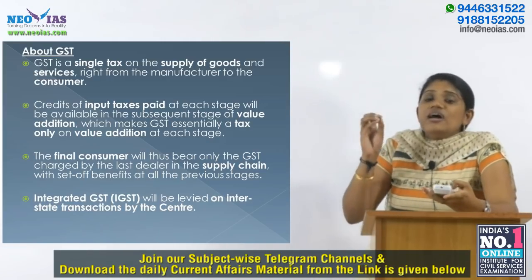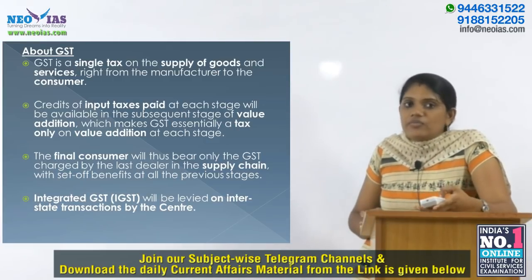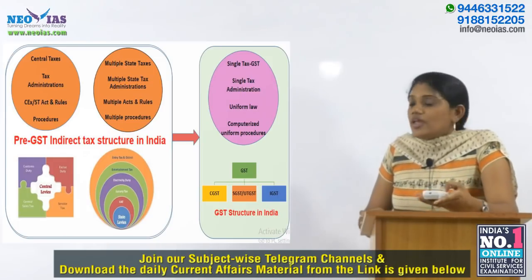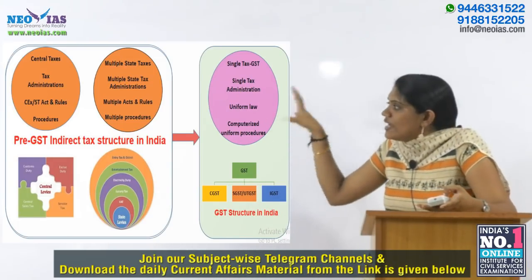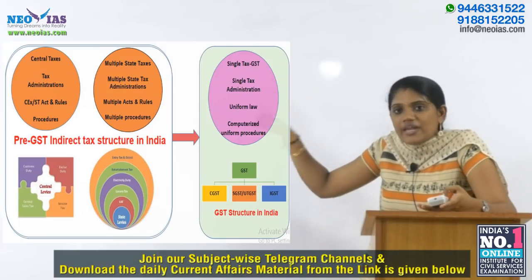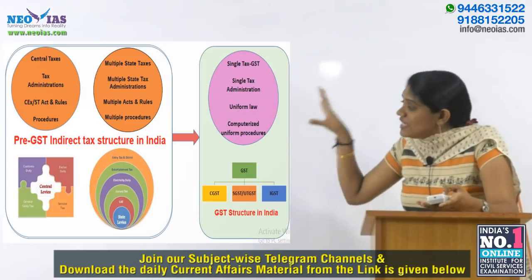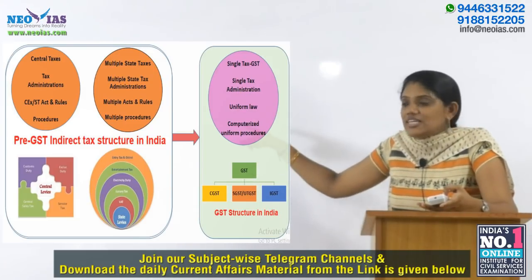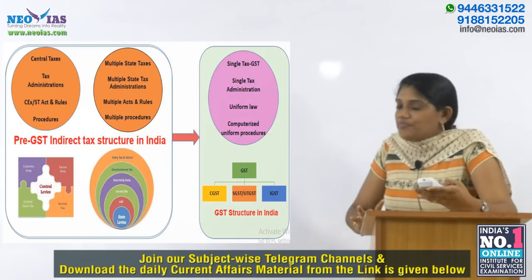And Article 366(12A) is related to GST. Here you can also see a diagram in which you will clearly understand the pre-GST indirect tax structure in India and the GST structure in India, that is GST, CGST, SGST and IGST.